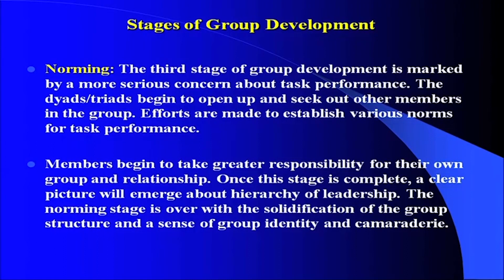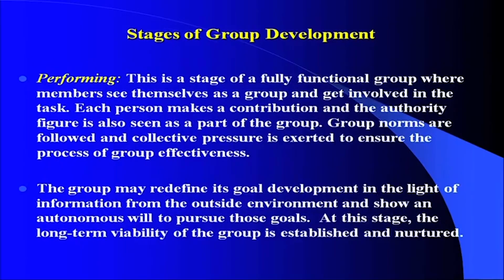The norming stage is over with the solidification of the group structure and a sense of group identity and camaraderie. That means people have a common goal to achieve, and tasks have been assigned to them, maybe 1 or 2 people have one particular task to perform, others have some other things to perform. So, like that, but everybody is thinking that we all are together and working for the group. So, this is called norming stage.